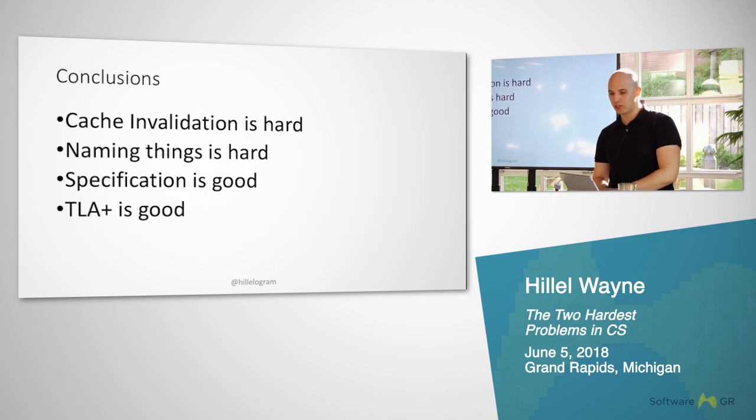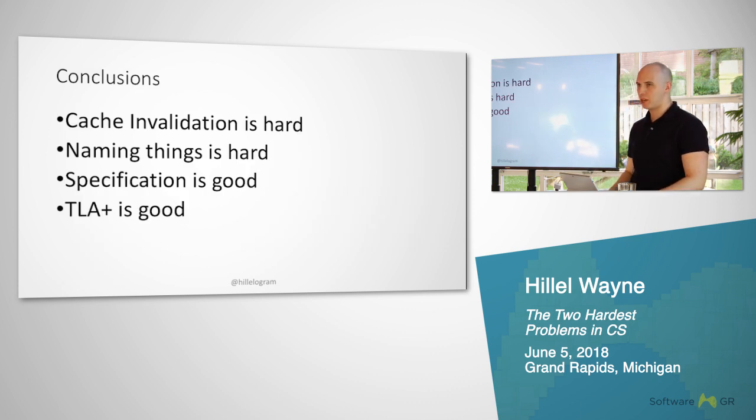So to wrap this up: cache invalidation is hard, naming things is hard, specification is good, TLA Plus is good, reading things off the slide is bad.